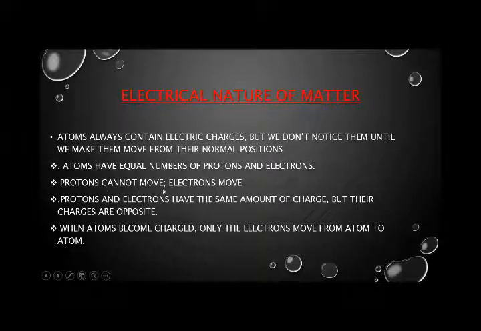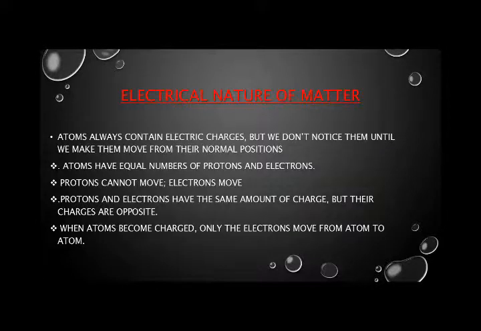Protons cannot move and electrons move around in an orbit. Protons and electrons have the same amount of charge, but their charges are opposite. As I told you, protons have a positive charge and electrons have a negative charge. So when an atom becomes charged, only the electrons move from atom to atom. That is the reason how an atom gets charged.